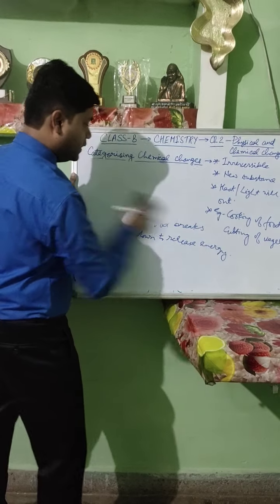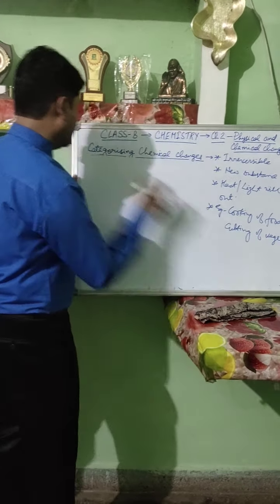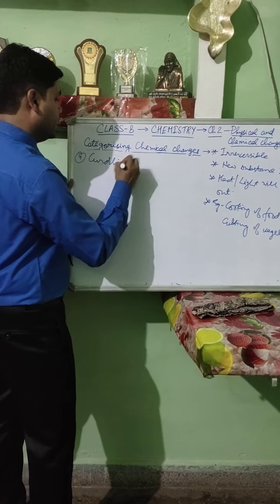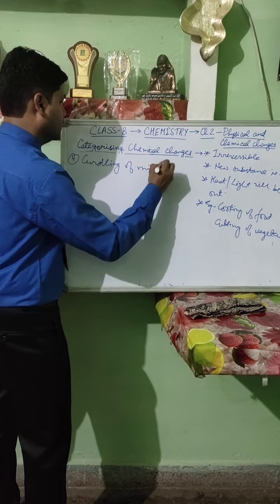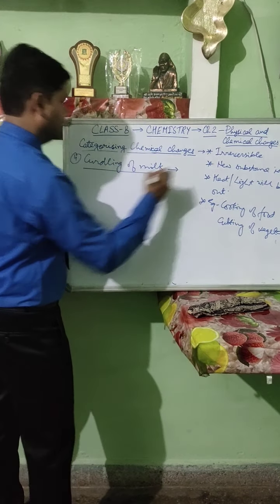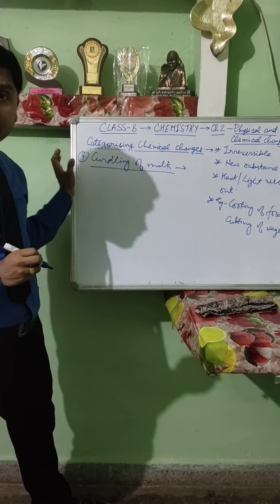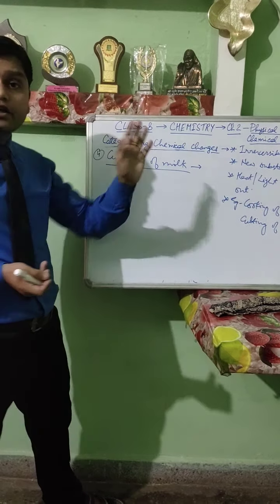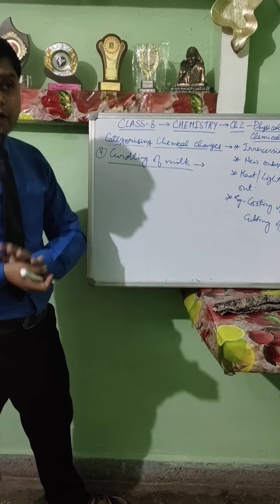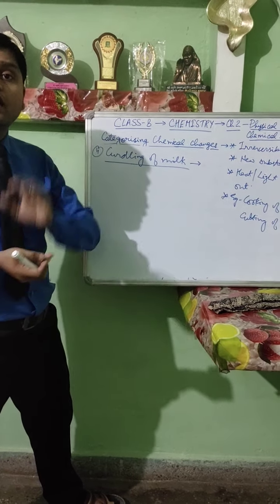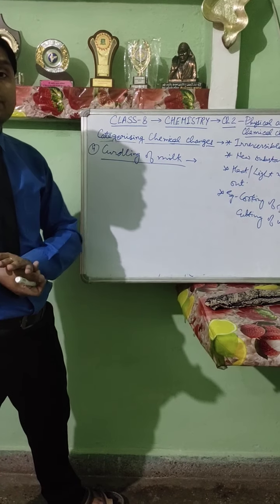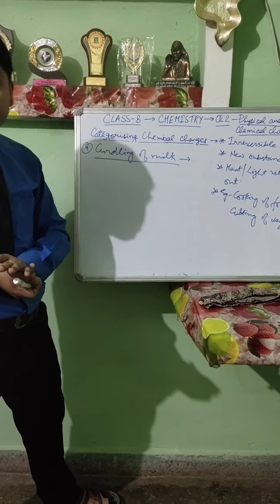The fourth one is curdling of milk. Once the milk is converted into curd, can it be converted back into milk again? No, because we add a small amount of yeast, and then the milk gets converted into curd after a period of about 5 to 6 hours.